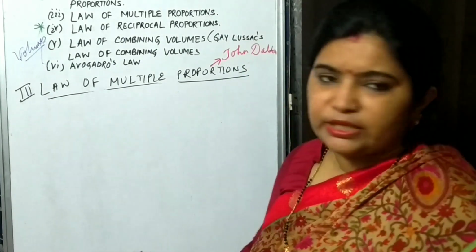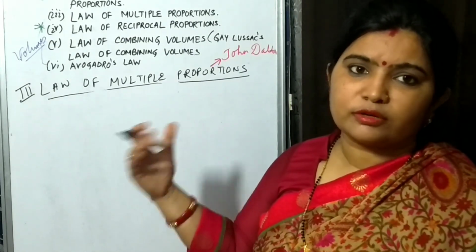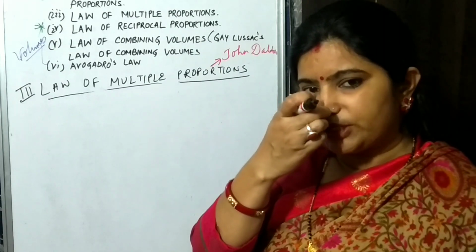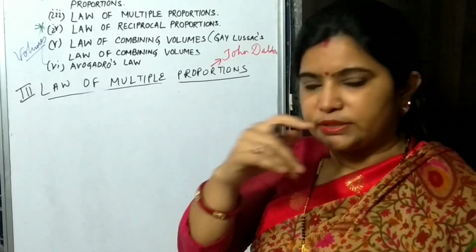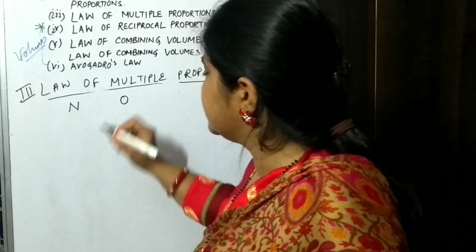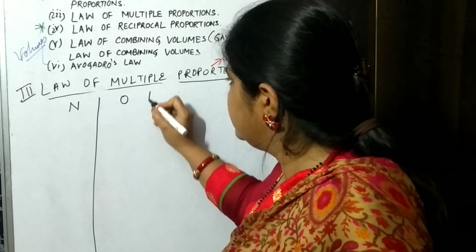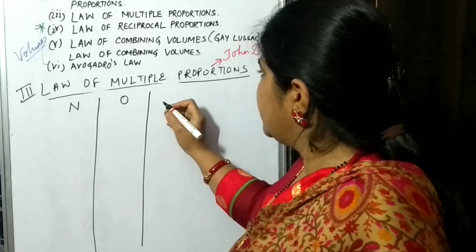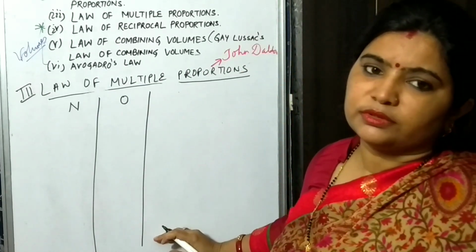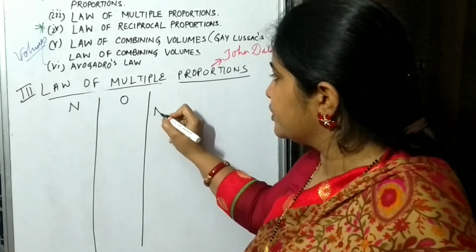We will make a table here, take the masses of nitrogen and oxygen, and find out the ratio of oxygen. So when nitrogen and oxygen combine, they form different types of compounds. Here I will show you how they form different types of compounds.